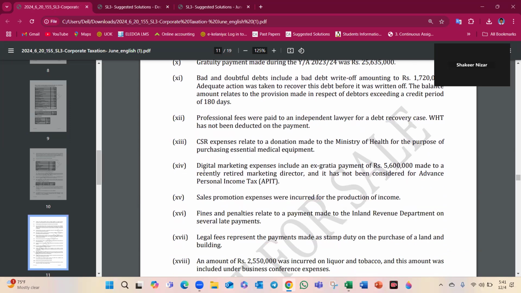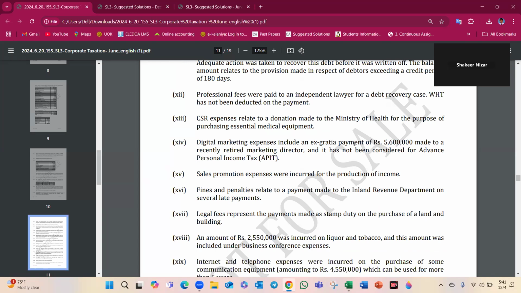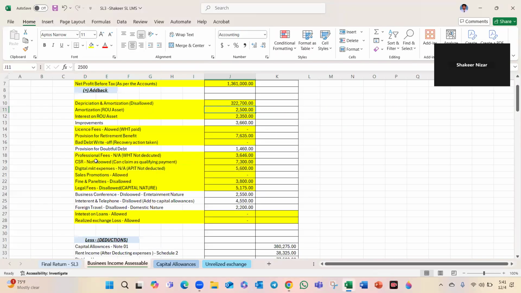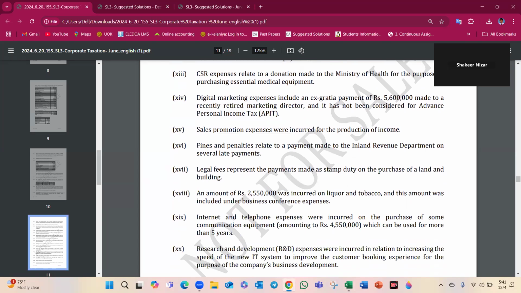Here digital marketing expense includes an ex-gratia payment. Ex-gratia means a payment given willingly. Ex-gratia payment 5600 to a retired marketing director, not put into the books. So 5600 not allowed. You want to add back. Here digital marketing expense, sales promotion incurred in the production of income. So sales promotion is allowed in the production of income, no? Allowed. Fines and penalties, revenue, no.